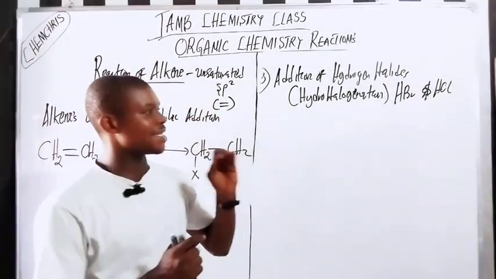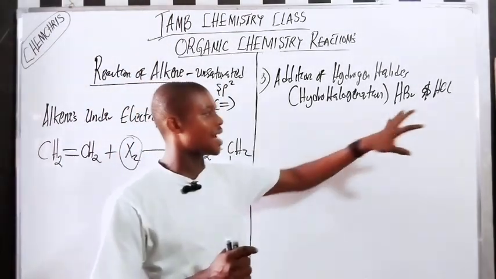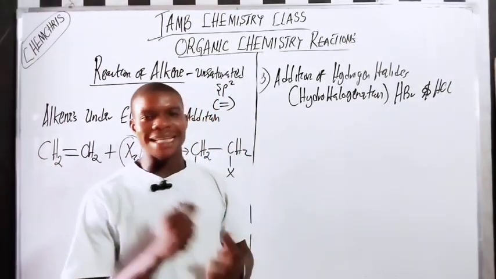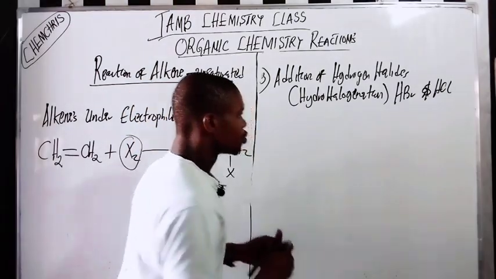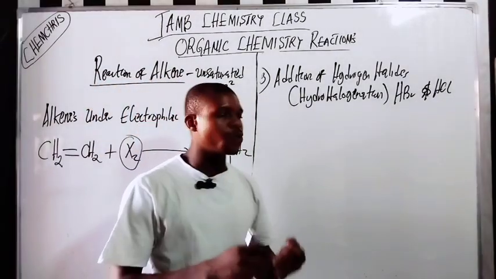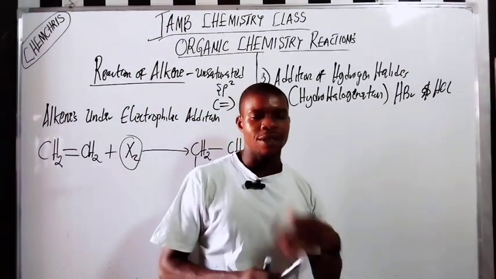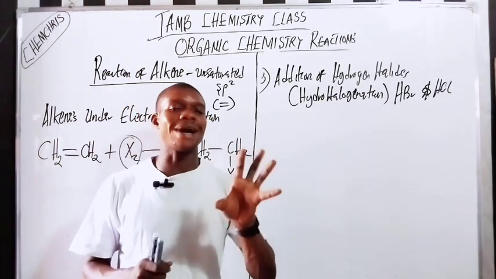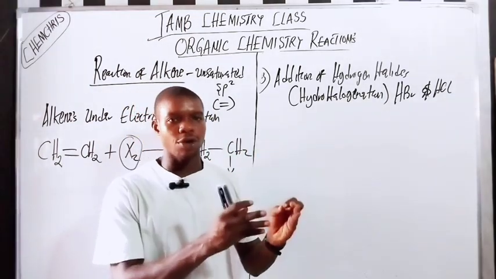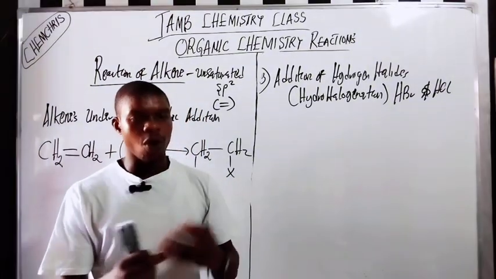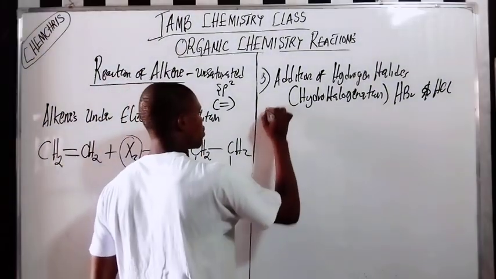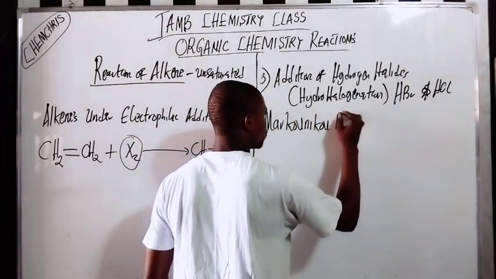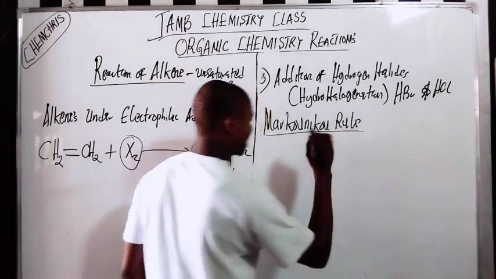Now there's a rule that guides the addition of hydrogen halide to the alkene, and that is called the Markovnikov rule. For you to be able to add hydrogen bromide or hydrogen chloride to alkenes, you must understand what's called Markovnikov addition. So Markovnikov addition guides the addition of hydrogen halide to alkenes or alkynes. It's called the Markovnikov rule.